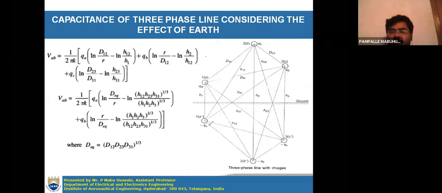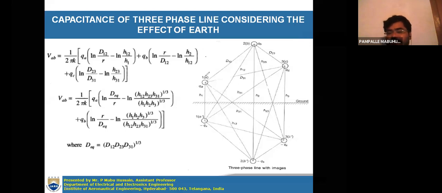So for a three-phase transmission line, you will have 3 conductors, represented as 1, 2, 3. When you consider the effect of earth, you have to consider the image conductors slightly below the ground or earth.